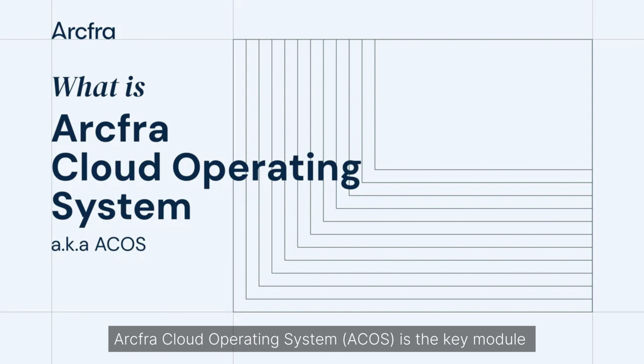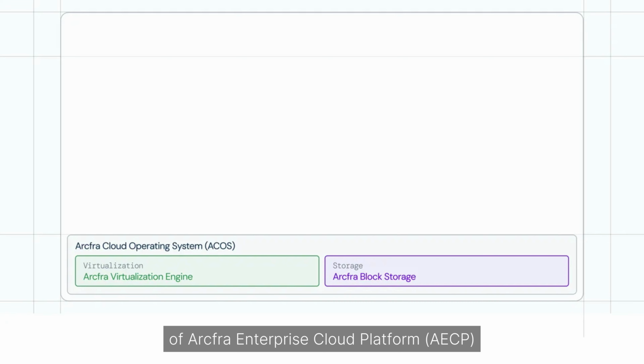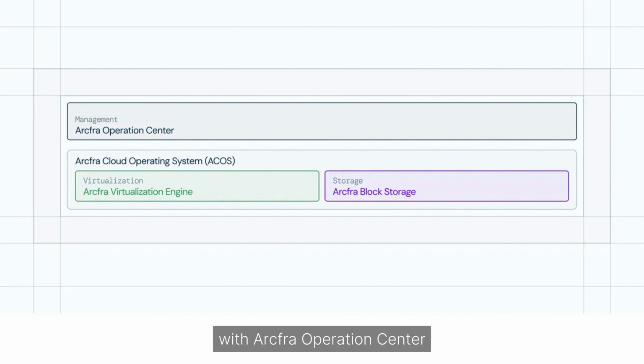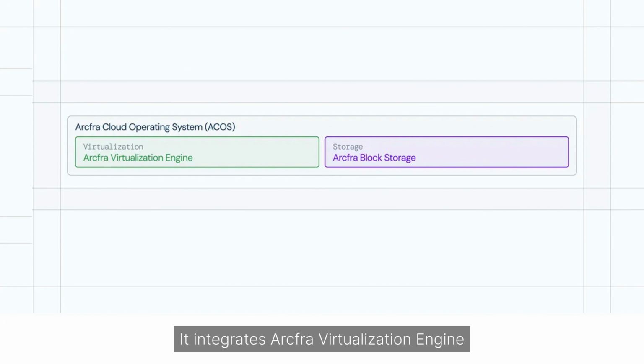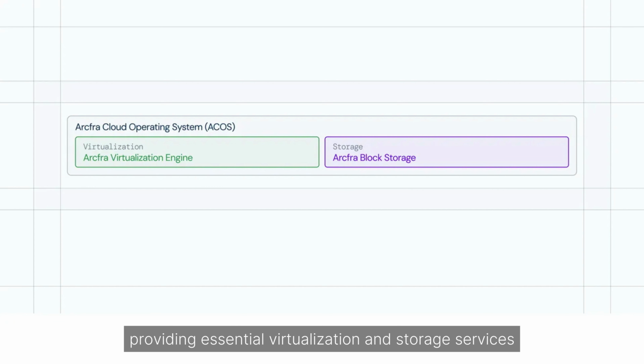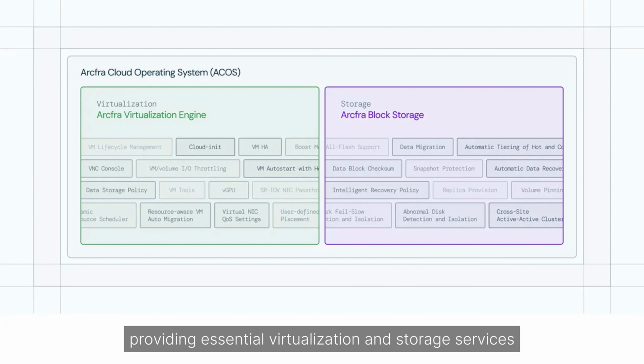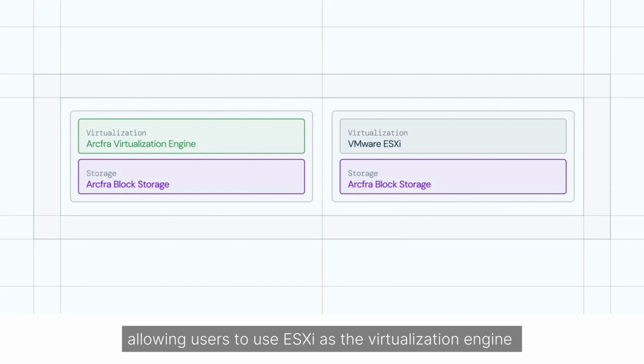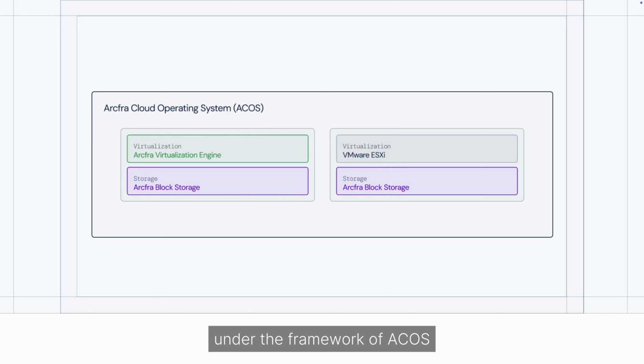Arcfra Cloud Operating System, ACOS, is the key module of Arcfra Enterprise Cloud Platform, AECP, forming the foundation of AECP with Arcfra Operations Center. It integrates Arcfra Virtualization Engine and Arcfra Block Storage, providing essential virtualization and storage services. It also supports integration with VMware, allowing users to use ESXi as the virtualization engine under the framework of ACOS.